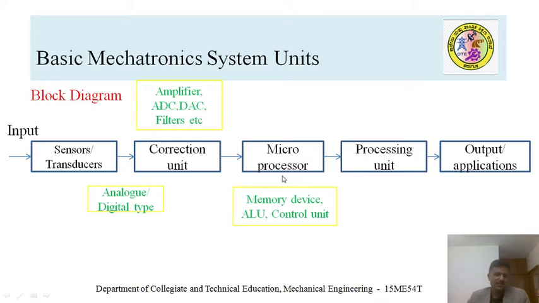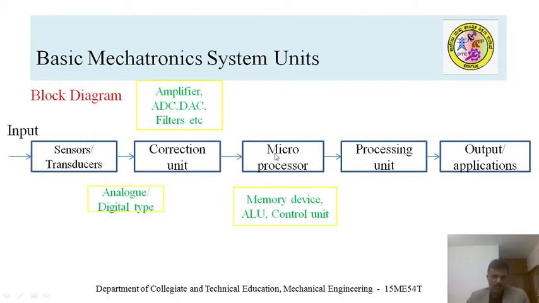So a correction unit corrects the output of a sensory device and gives that output to the microprocessor. The microprocessor has an external memory device, and inside it you can see the arithmetical and logical unit and control unit. Generally, microprocessors do not have a huge memory, so they use external memory. A microprocessor also has a number of registers, which you can call memory devices.